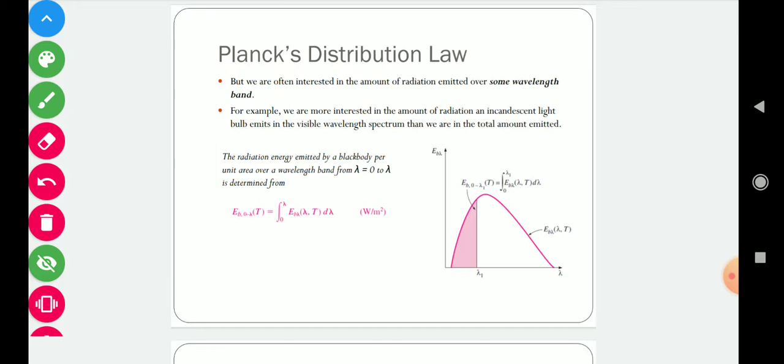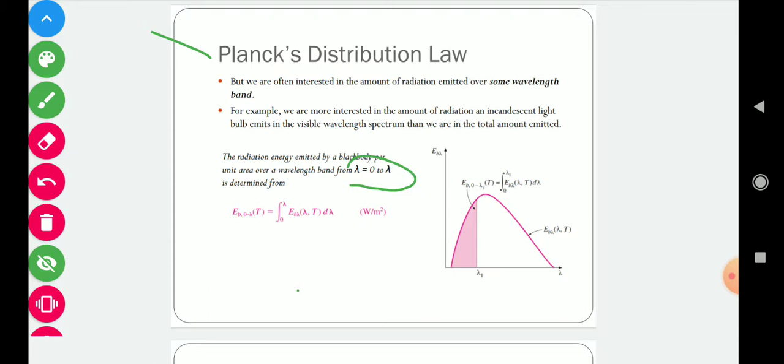So if we are interested only in the visible spectrum, then we want the radiation energy emitted by a black body per unit area over a wavelength band of 0 to lambda. Now, with the help of Planck's law, we can calculate thermal radiation at a particular wavelength. But if we want the total thermal radiation in a particular wavelength band, then we have to integrate that equation over that particular wavelength band.